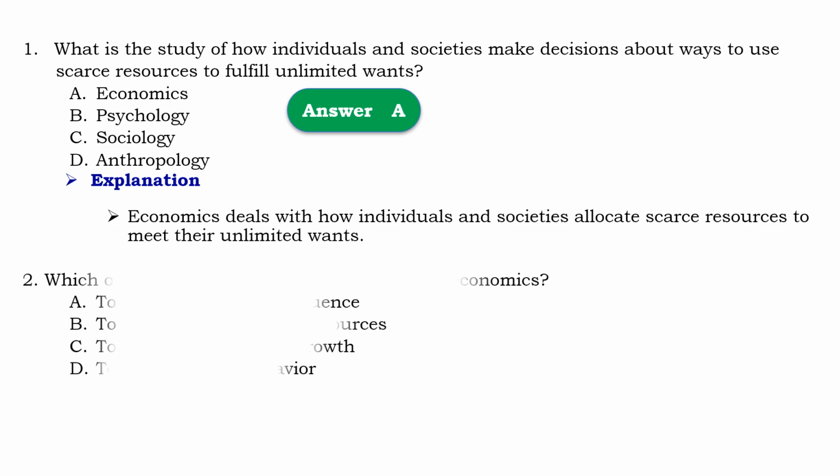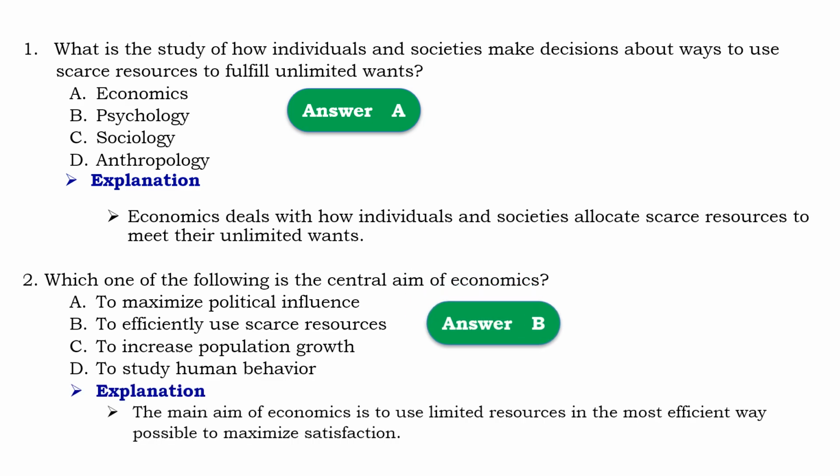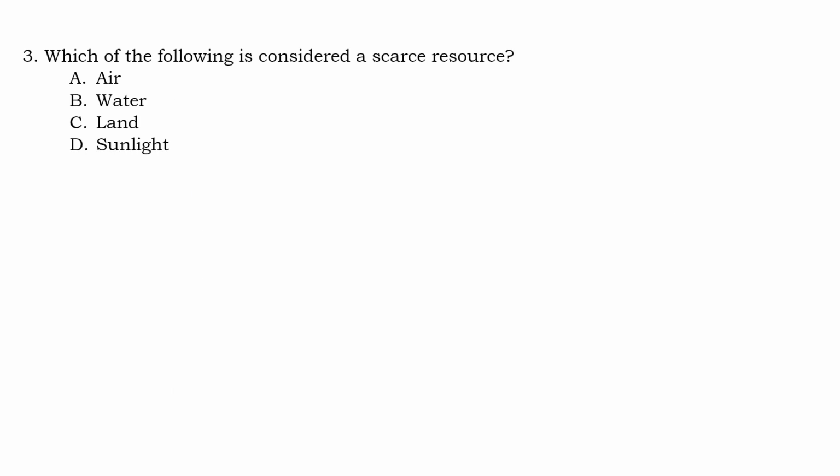Question number 2, which of the following is the central aim of economics? So that should be B, to efficiently use scarce resources. Means that the main aim of economics is to use limited resources in the most efficient way possible to maximize satisfaction.